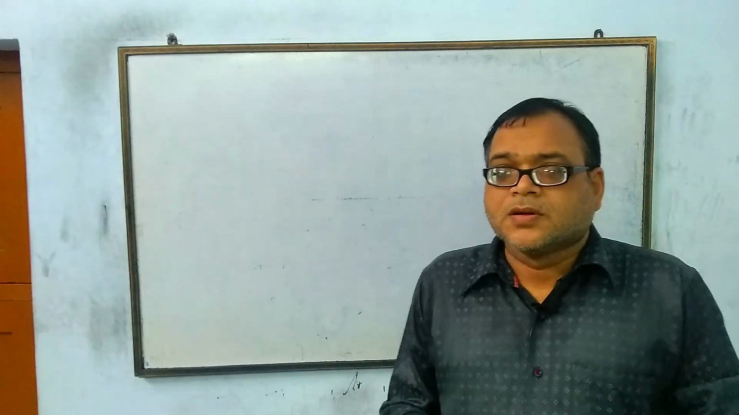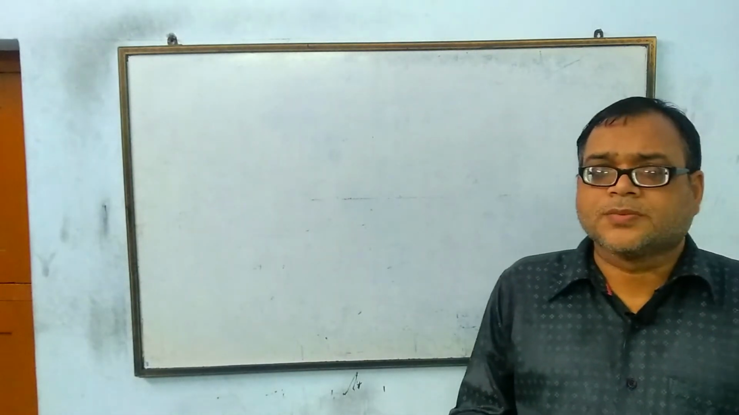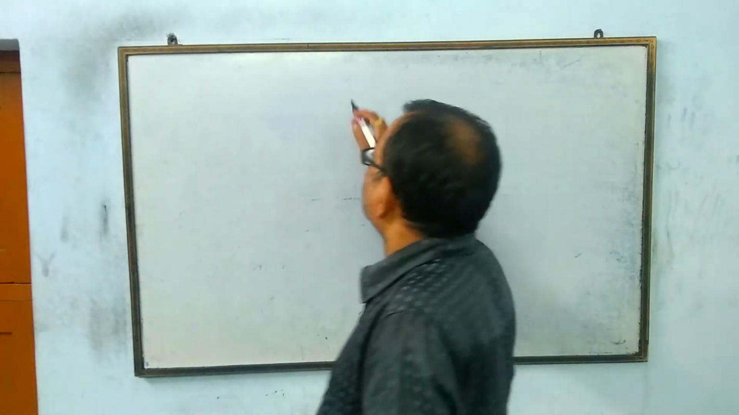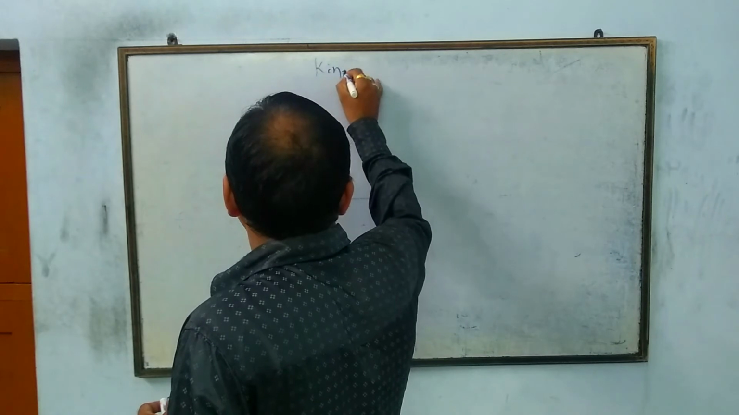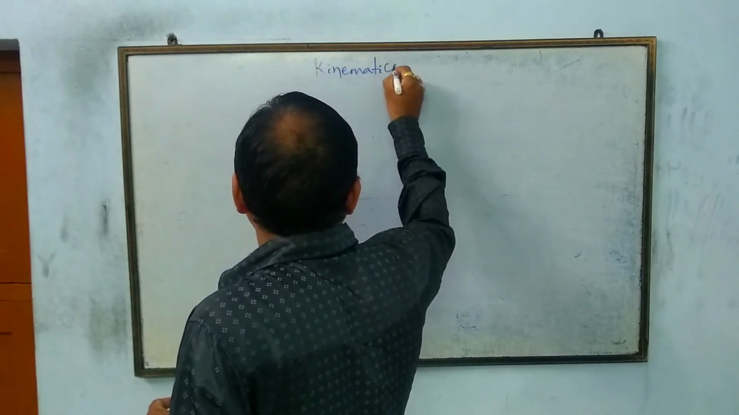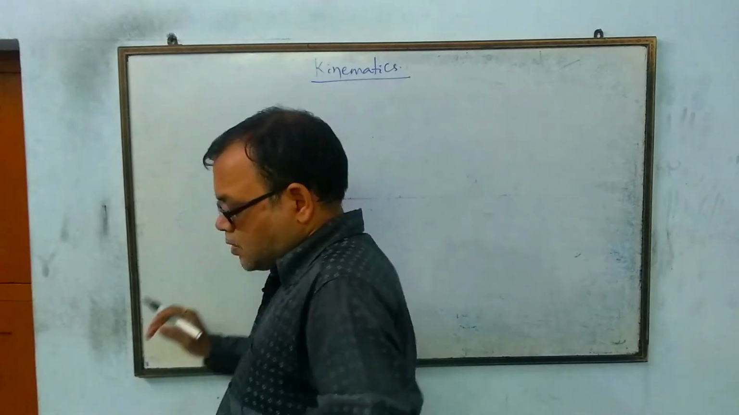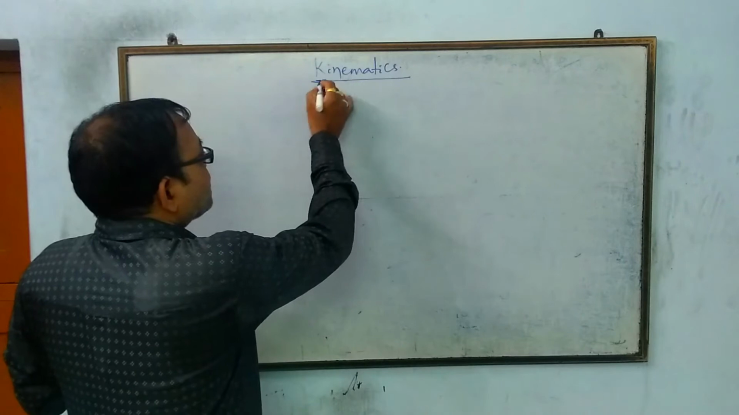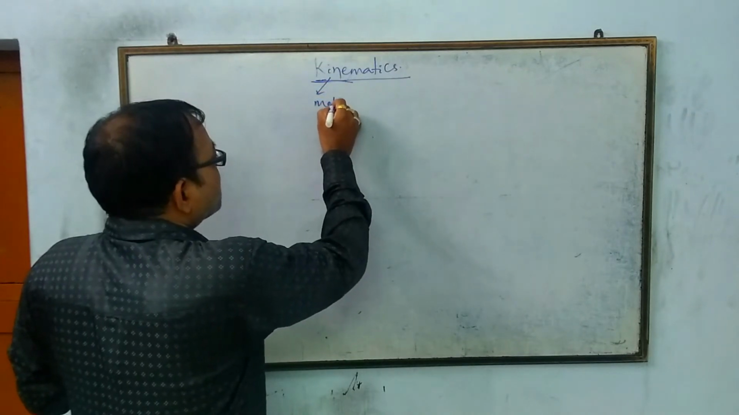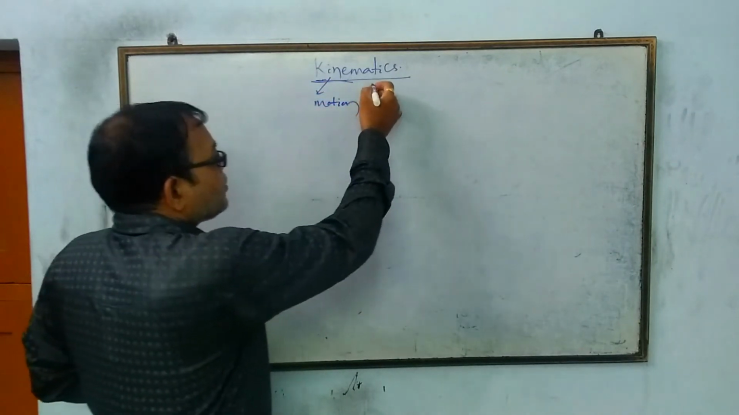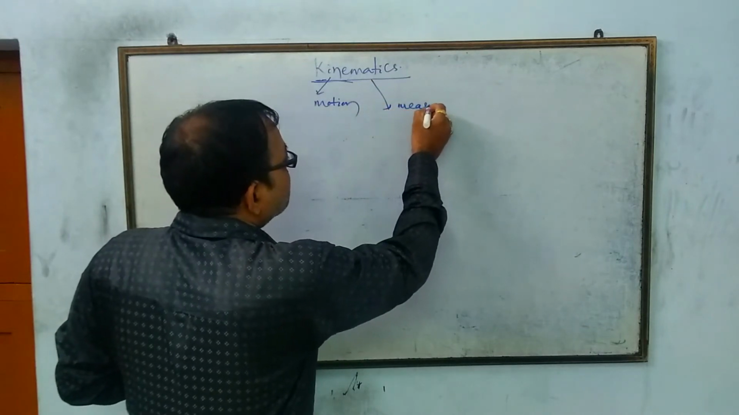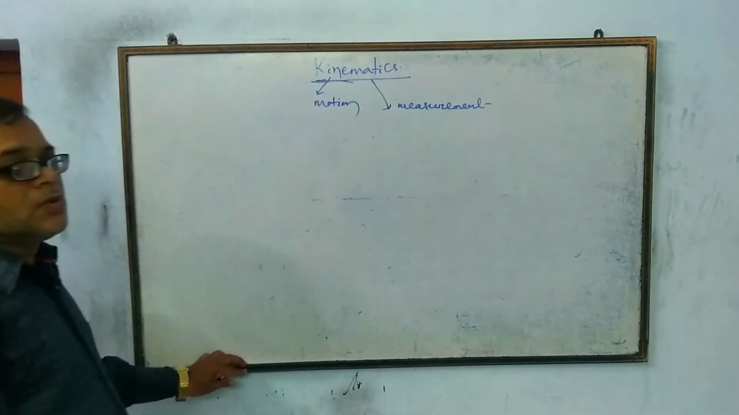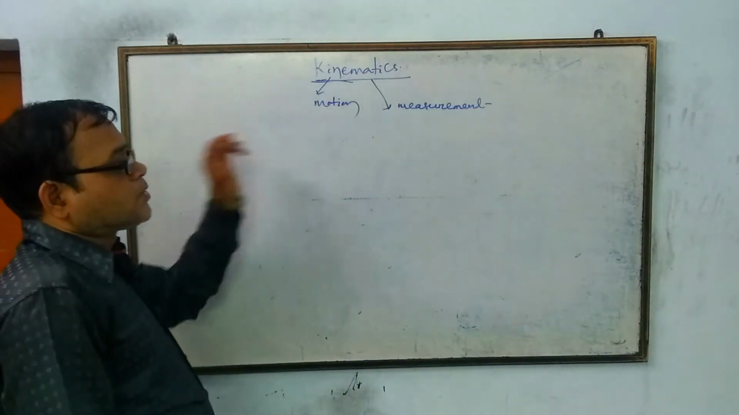Today we will discuss an important chapter of physics for first year students: kinematics. Kine is the word related to motion. Matics is the word related to measurement. The measurement of motion is studied in this chapter.